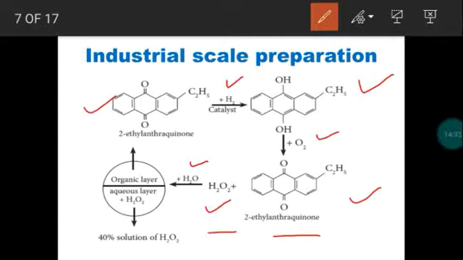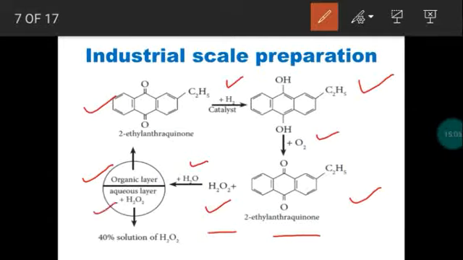But what about 2-ethyl anthraquinone? This is an organic compound. This will not mix with the polar solvent water. So this will be separated as an organic layer. So you will get two layers. By adding water to the mixture, hydrogen peroxide will mix with water. It forms the aqueous layer.